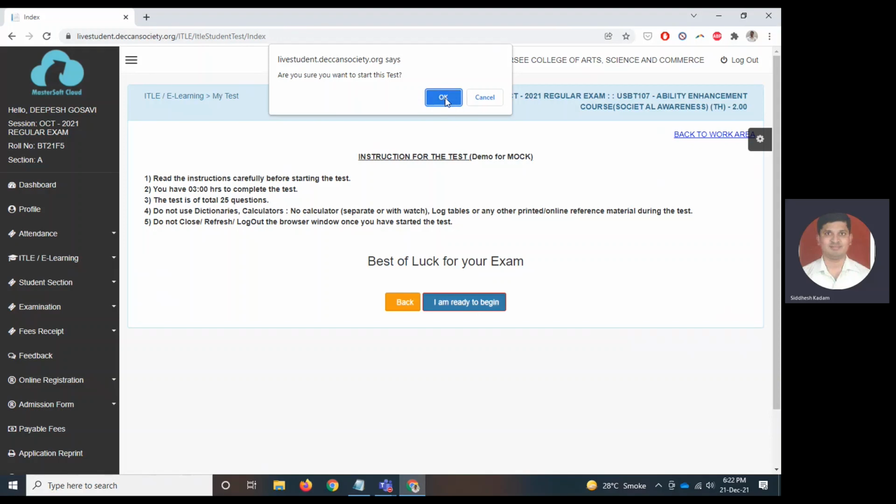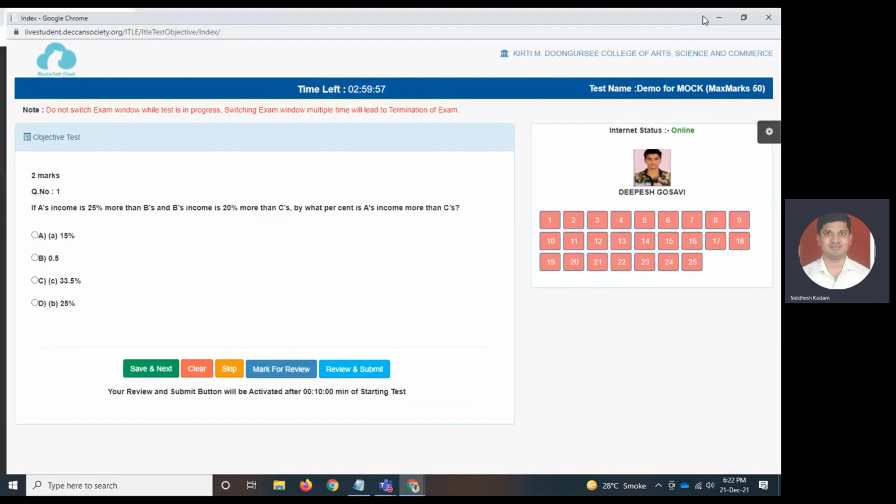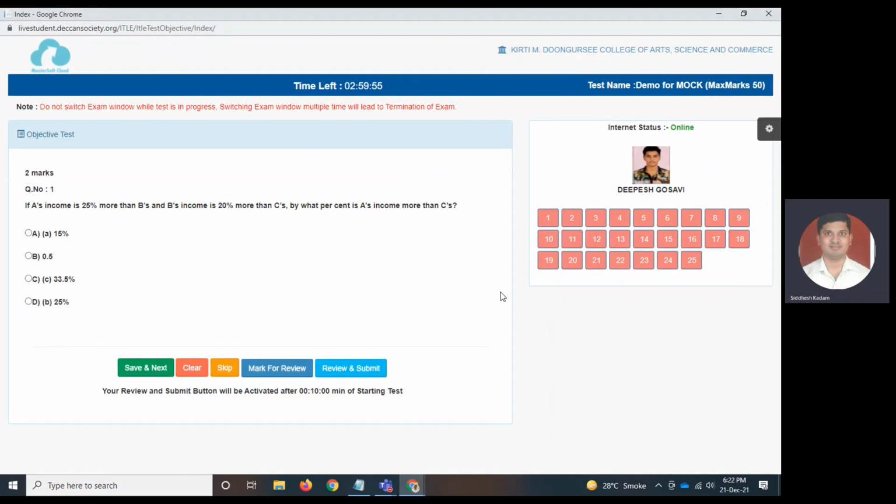It will ask you, you say OK, and it will come on a new window. If there is any pop-up blocker that you have installed, then please turn that off. I'm quickly showing you the various sections that are there.